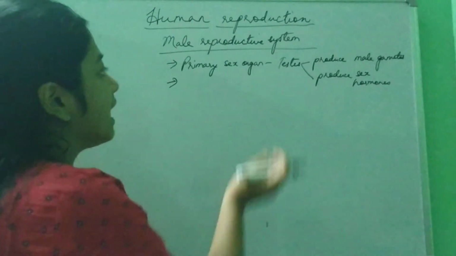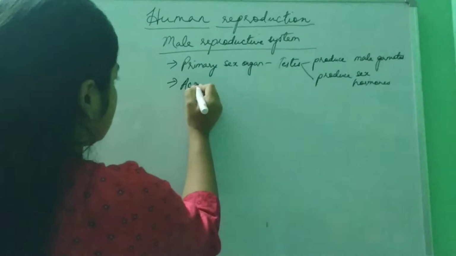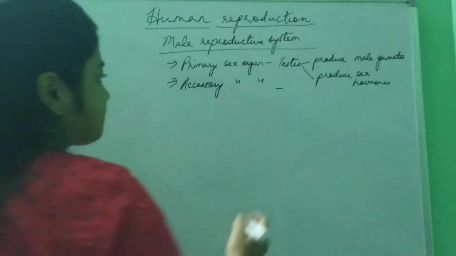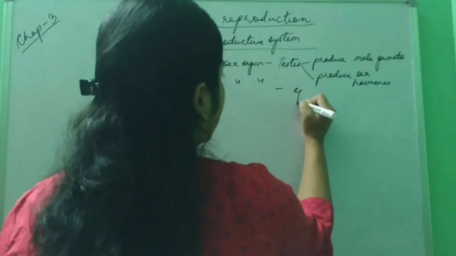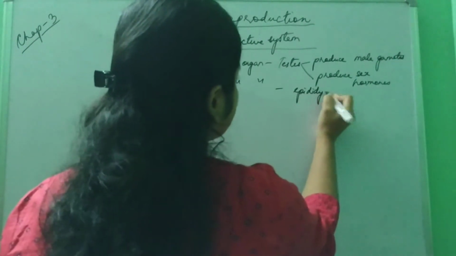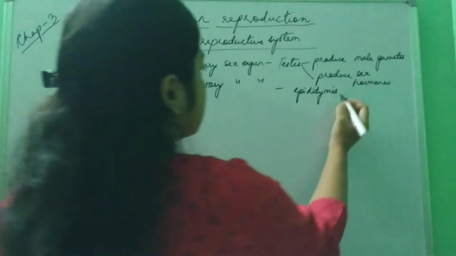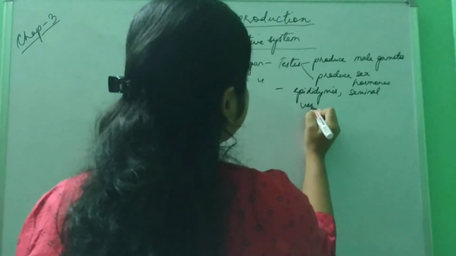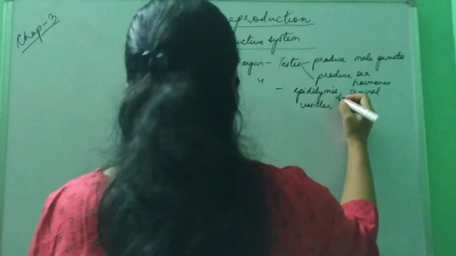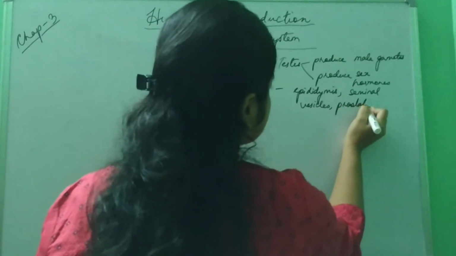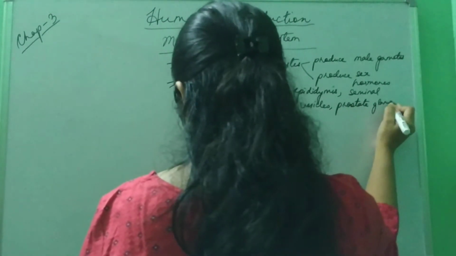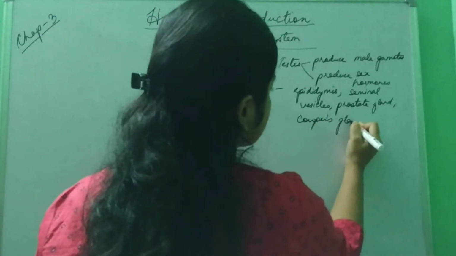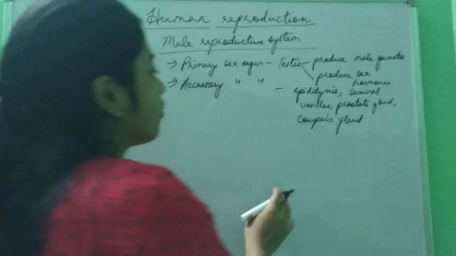The next ones, which help the primary sex organ, are the accessory sex organs. Accessory sex organs are many. They are the epididymis, seminal vesicles, prostate gland, and Cowper's gland. We'll come to each and every one of them later, along with the function.